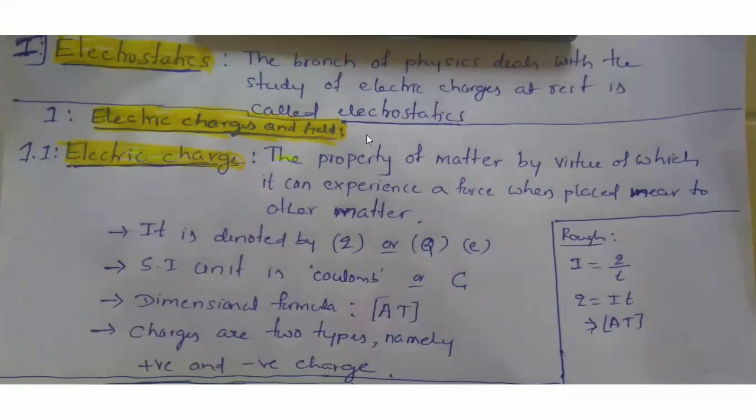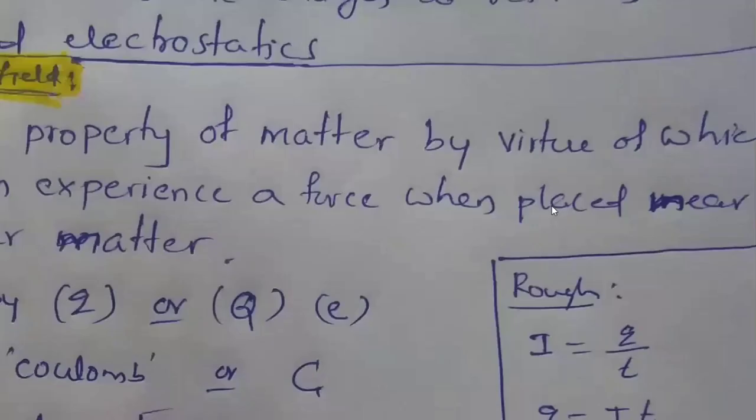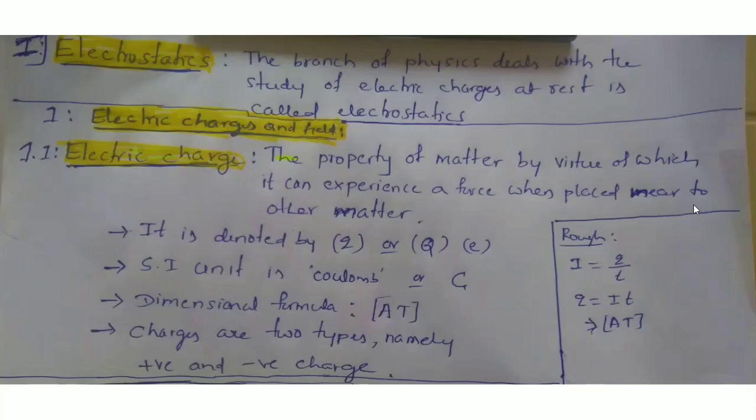Electric charges and fields. So what is the meaning of electric charge? The property of matter by virtue of which it can experience a force when placed near other matter. It is denoted by small q or capital Q. Charge on a matter or charge on a body is denoted by Q, total charge, and small q.